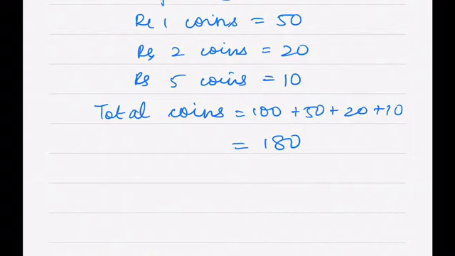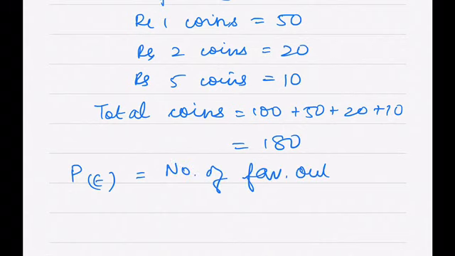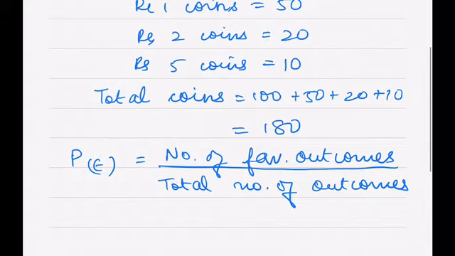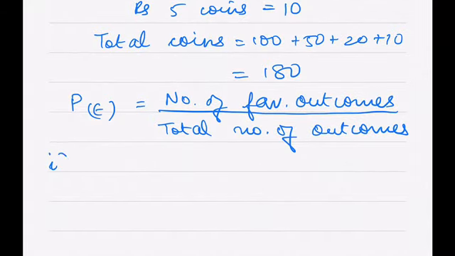Now I'll write down the formula for each and every question. Probability of an event is equal to number of favorable outcomes by total number of outcomes. Okay, so this is fine. Now the first part: they ask what is the probability of getting a 50 paise coin.